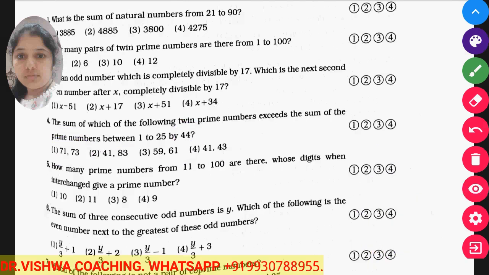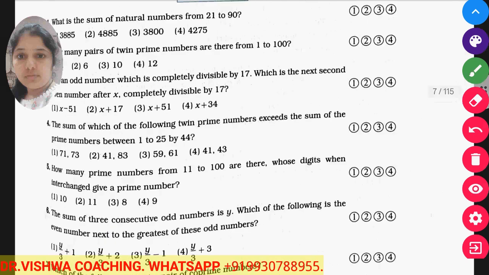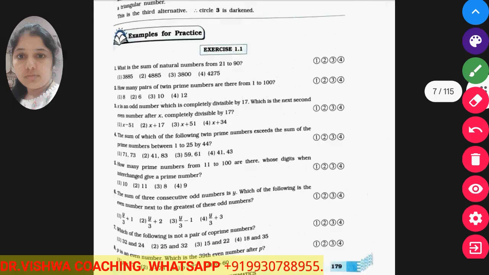So the sum of twin prime numbers exceeds the sum of prime numbers between 1 to 25 by 44. Now, how many prime numbers are there between 11 to 100 whose digits, when interchanged, remain a prime number? There are 8 such prime numbers. Okay, so it is all given to you.